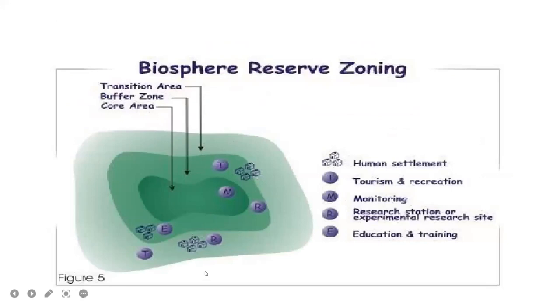Okay, so in the transition zone, human settlement is also seen, and tourism and recreation are also seen here. And here education and training in this buffer zone, and human settlement is also seen in the buffer zone. Okay, so this is a controlled area, that is monitored, so it is protected. So here strictly no activities are allowed. It is a completely protected area, the core zone, core area.